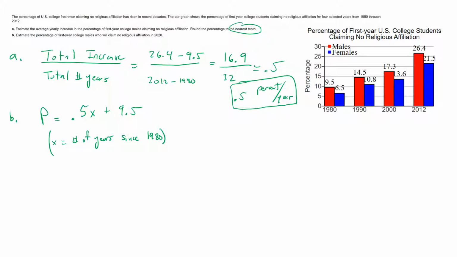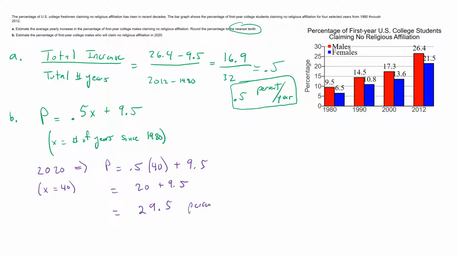And we want to figure out what the percent would be for 2020. In 2020, that's 40 years after 1980, so the value of x would be 40. And so we have P equals 0.5 times 40 plus 9.5. 0.5 times 40 is 20. So in the year 2020, we would predict that 29.5% of males would claim no religious affiliation.